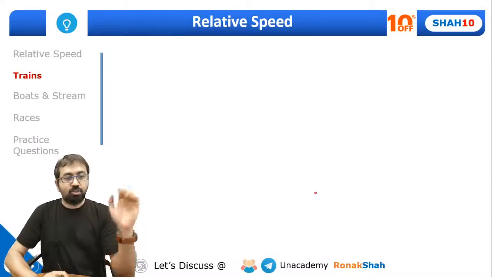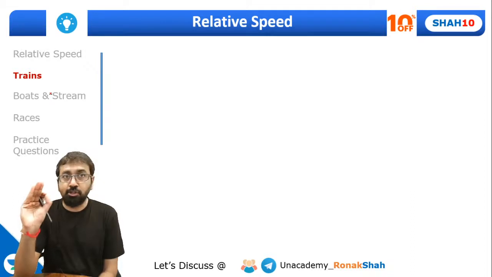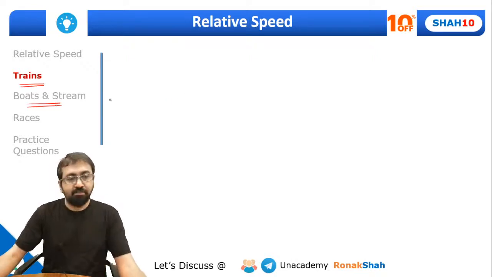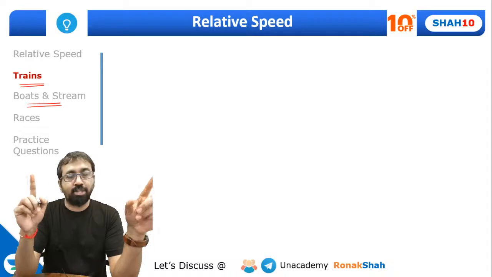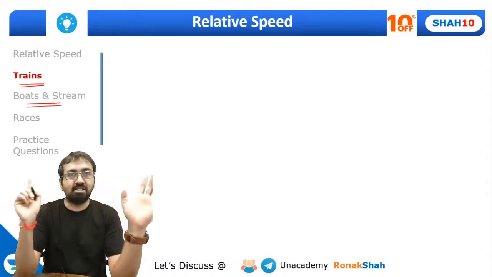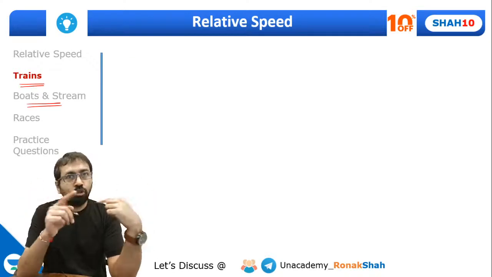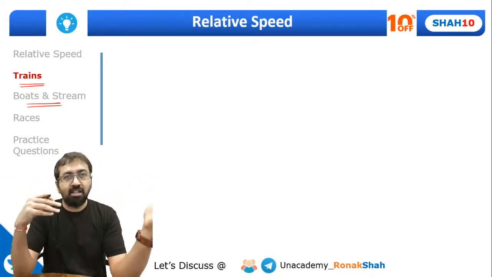Okay, let's go ahead. So now, guys, we have discussed sufficient questions based on relative speed. Now we need to understand questions based on trains, and then boats and stream. So train questions, now I am talking about those train questions where the length of the train will be considered. Even we discussed that question of Delhi and Ambala, that was also a train question, but Delhi and Ambala are far apart, so the length of the train is negligible.